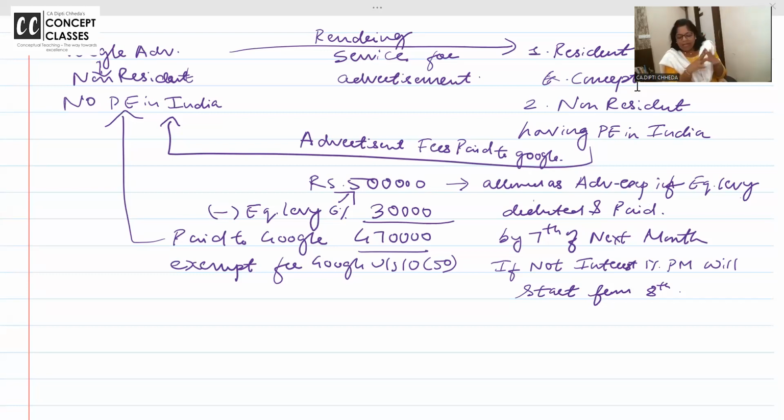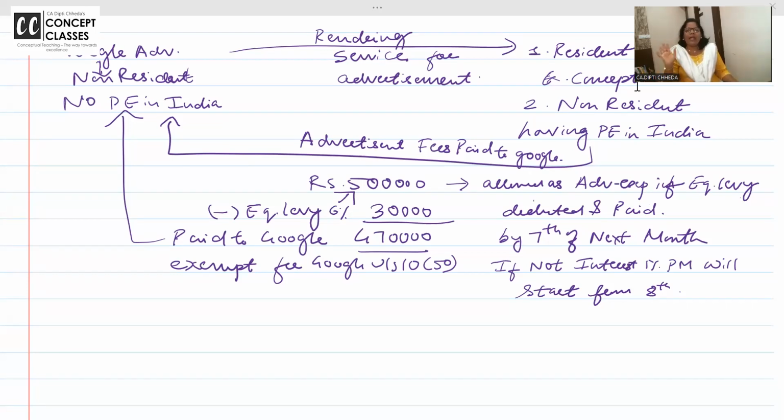In case the equalization levy concept is not there, dear students, what will happen is Google is getting income from India. It is paying zero tax. Secondly, I am claiming 5 lakh rupees as my advertisement expense. But what is the income the government is receiving? If I show it as expense, you should show it as income. Simple funda.